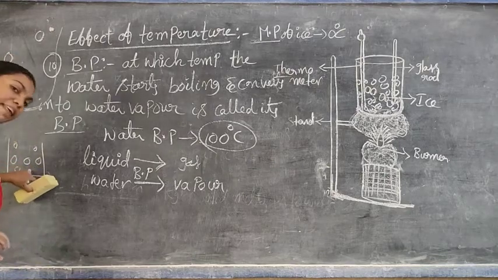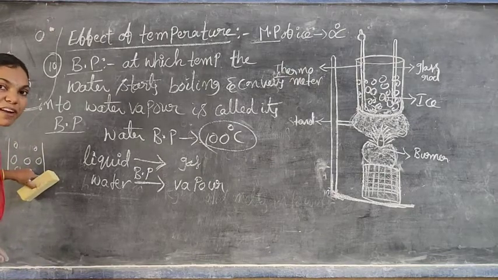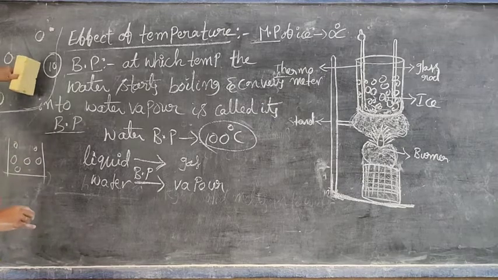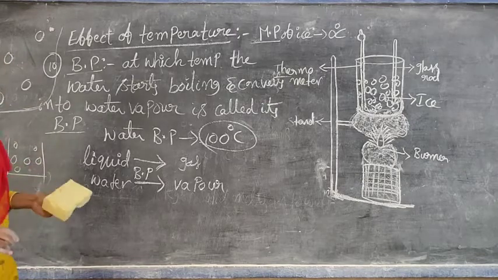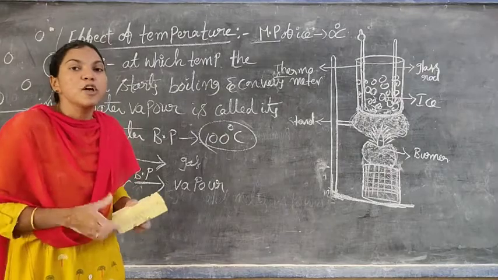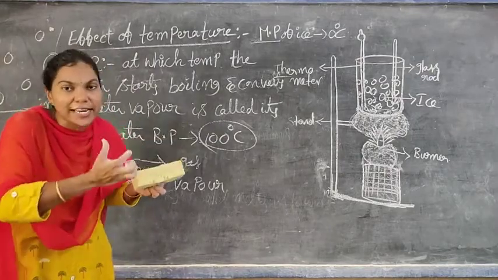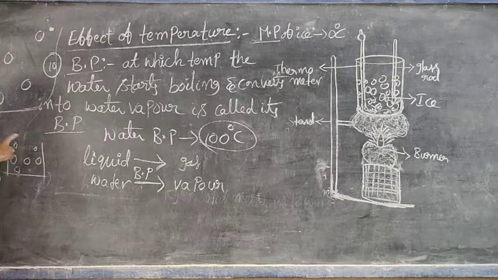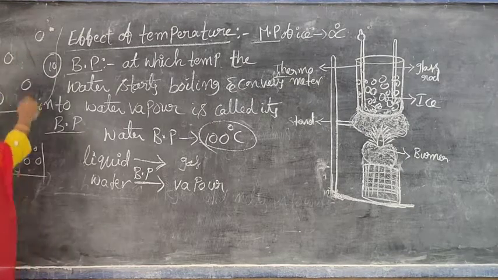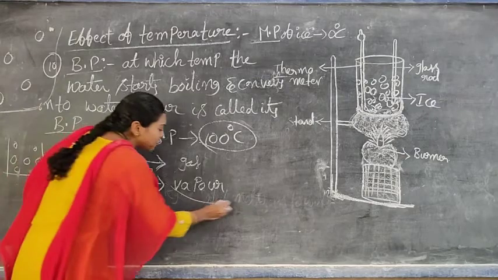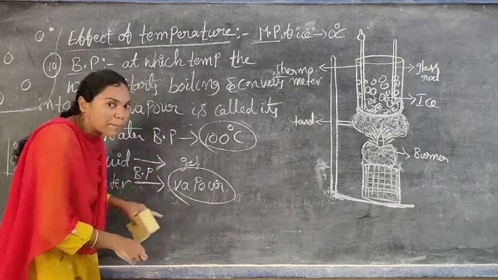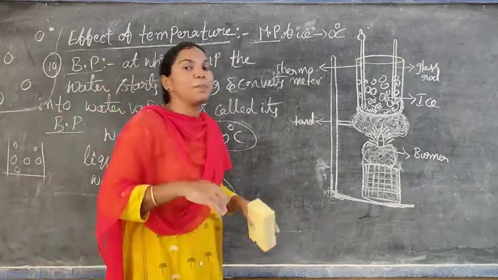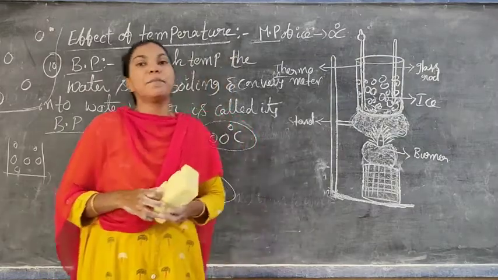In the liquid form, yes, some forces of attraction are also broken, but compared to the vapor state, the liquid still has some forces of attraction. So by taking additional energy, the liquid water overcomes the forces of attraction between the particles and converts to vapor. That's why the vapor particles have more energy compared to the liquid particles and the solid particles.